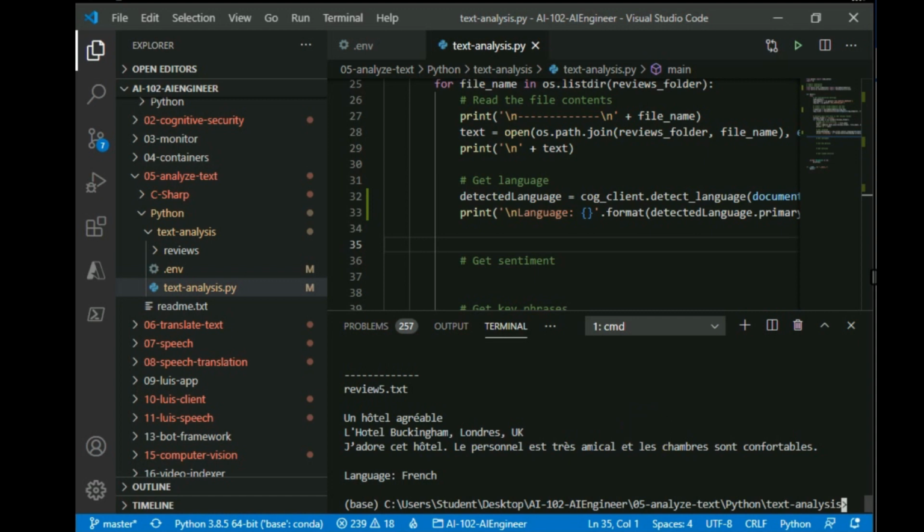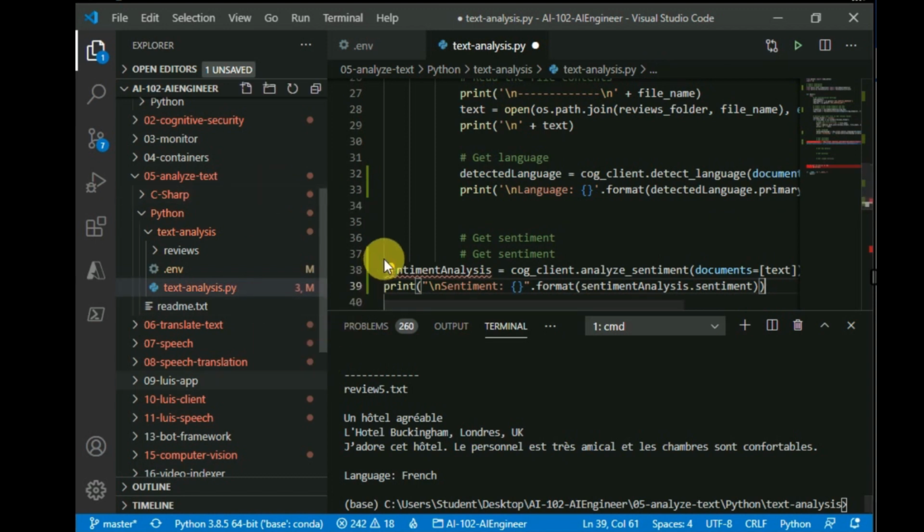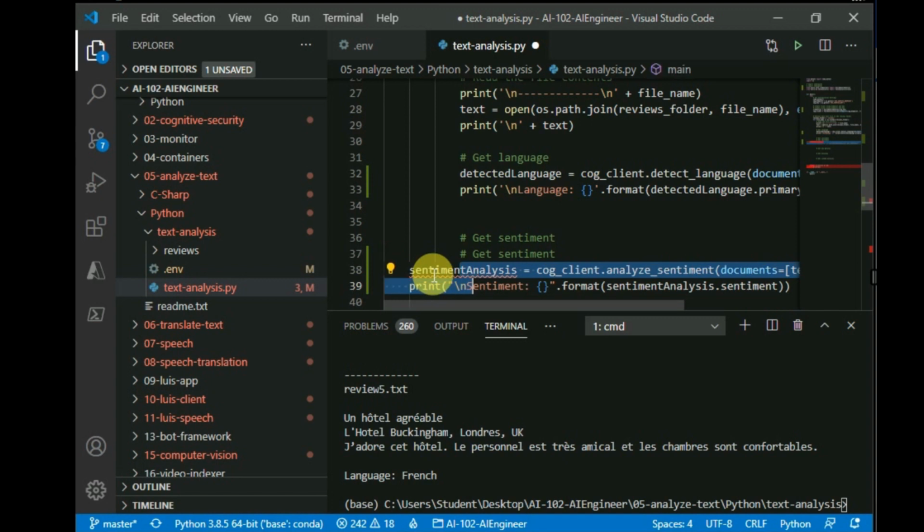Next task is to understand the sentiments of the reviews. To detect the sentiment, let's paste the required code here. The code will be given in the description. The link to download this Python code will also be given in the description.